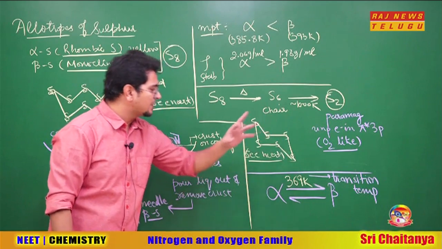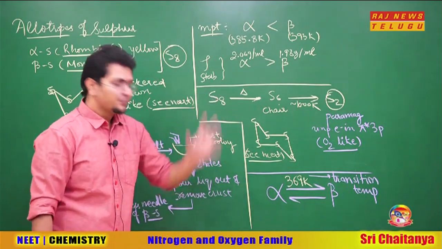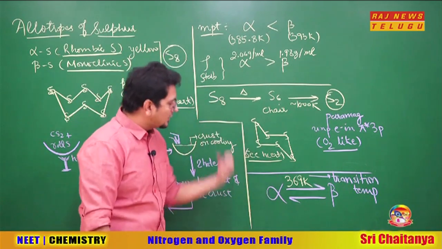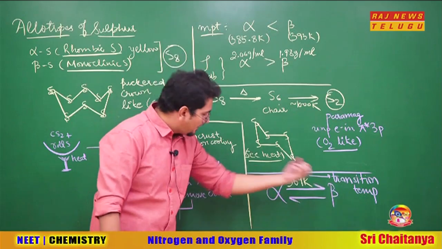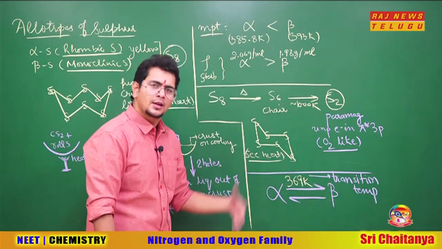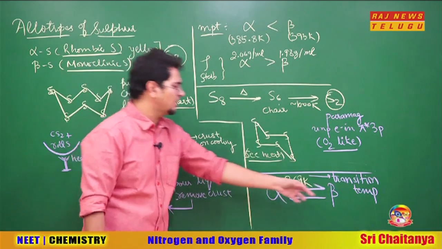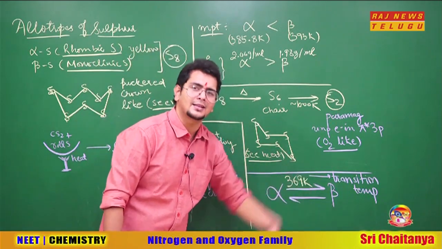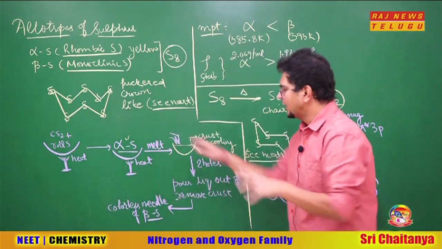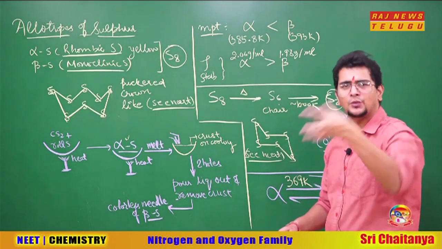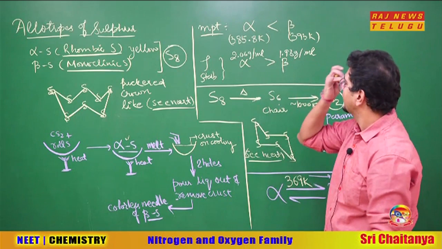So alpha sulfur becomes beta sulfur above 369 Kelvin. Below 369, alpha will be more. So if I take alpha sulfur at 369 Kelvin, 370 Kelvin, I will get more of beta, and below 369 Kelvin, more of alpha. So this is called the transition temperature. Above the transition temperature, beta is more existent, and below 369 Kelvin, alpha is more existent. So we heated it, poured the liquid out, which is the impurity in the leftover alpha, and we got the needles of beta. Going ahead.